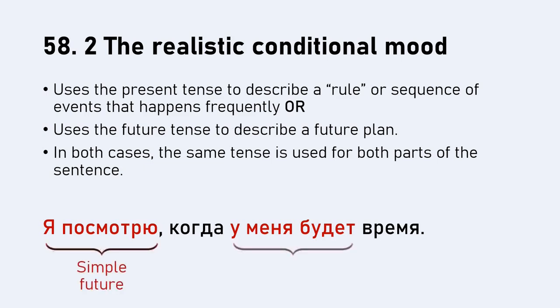Now notice here a slightly interesting nuance. Я посмотрю, that of course is the simple future tense. It comes from посмотреть, that's in the perfective. У меня будет. Now with the verb быть, to be, there aren't really two aspects. It's just one verb on its own. And so therefore, у меня будет, it's neither the simple, neither the compound future tense. So I've just left it here as future, but you get the idea. Both components of this sentence will be in the same tense, in this case the future. Okay, great. All the same as in English so far.